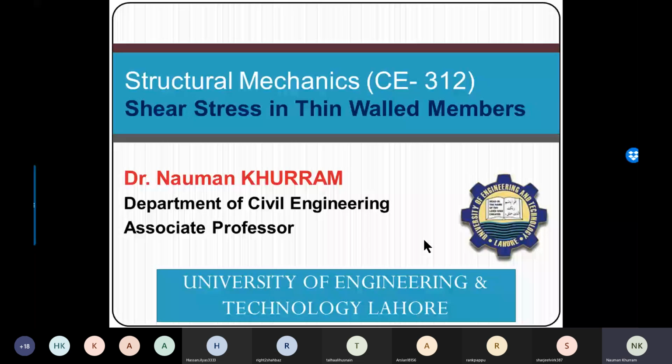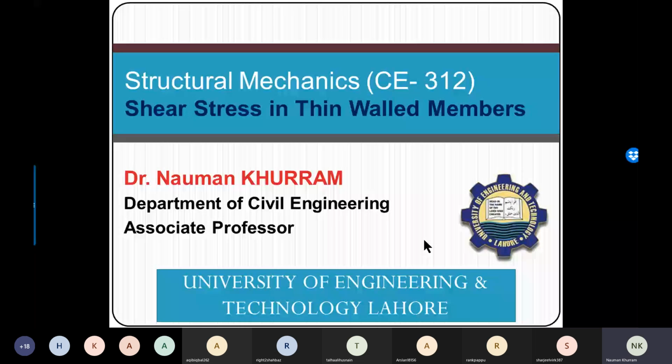In a conventional or traditional rectangular beam, normally the width of the beam is also comparable with the depth of the beam. So normally the width of the beam varies between h by 3 to h by 2, or 2 by 3 of the depth of the beam. But in case of hot rolled sections, and specifically in steel sections, the thickness is very small. So it means that in those cases, the behavior of the section against shear might be different from a conventional beam section where the thickness is comparable to the depth.